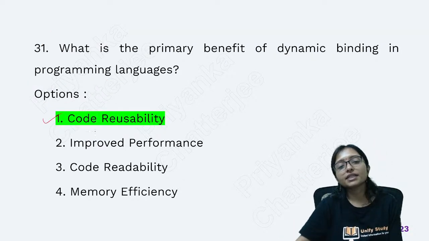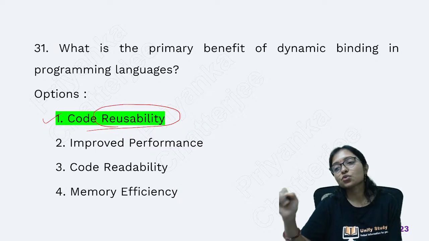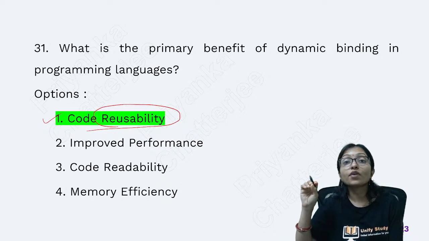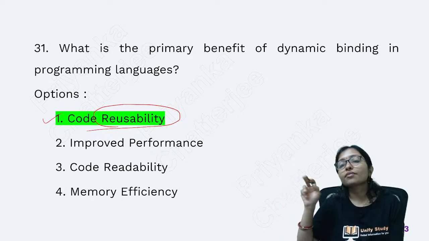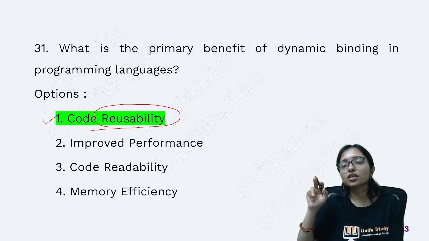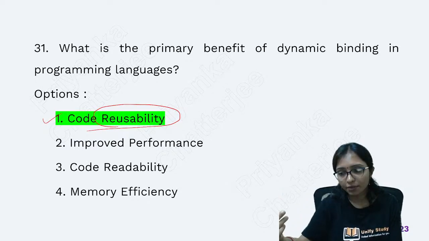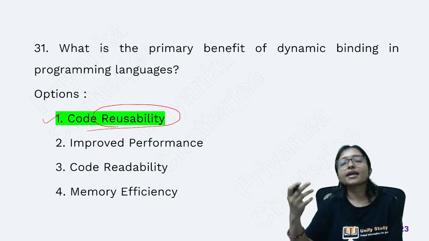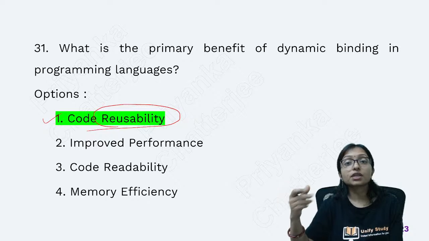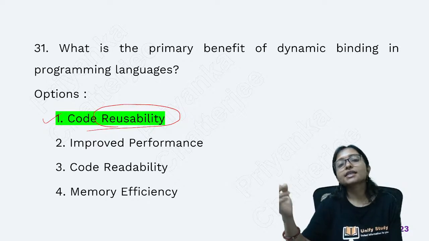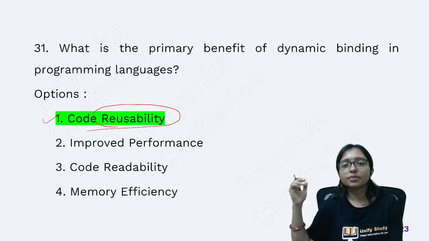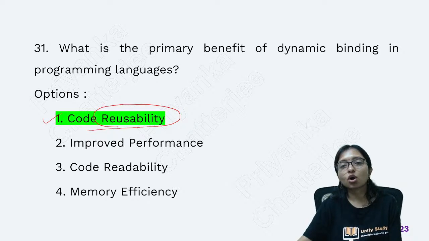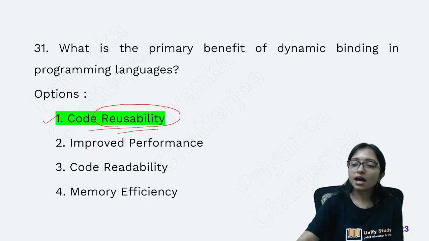Code reusability, because dynamic binding is used with overriding, that is, the virtual function. Virtual function is used at the time of inheritance, so we can apply dynamic binding only at the time of inheritance using virtual function. So it is one type of code reusability. That is the primary benefit of dynamic binding. So code reusability is the answer.